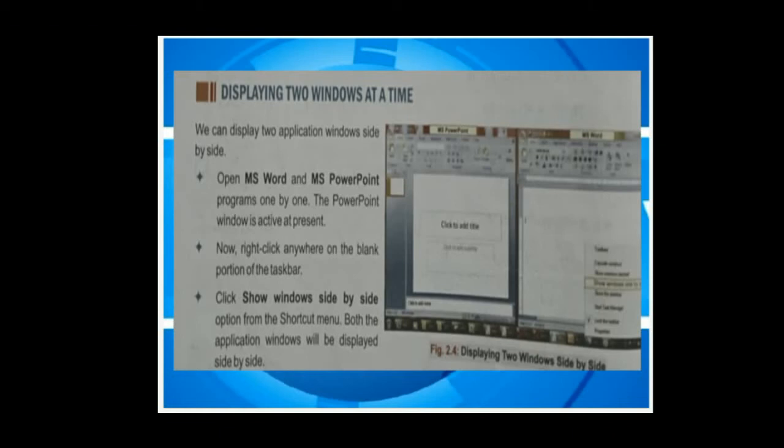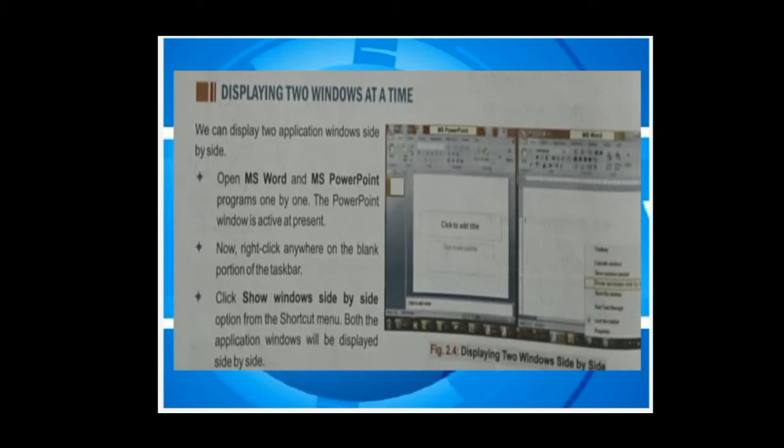Now right click anywhere on the blank portion of the taskbar. On the blank portion of the taskbar, you right click, and third, click show windows side by side. As in the given figure, the option is show windows side by side. From the shortcut menu, both the application windows will display side by side.